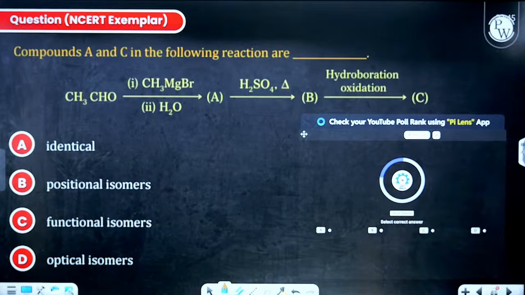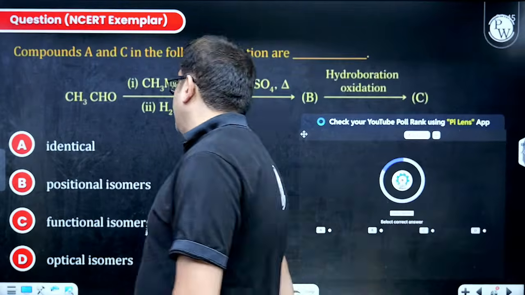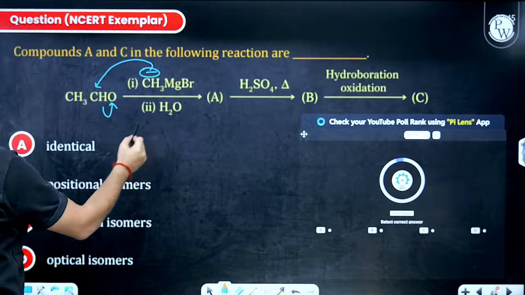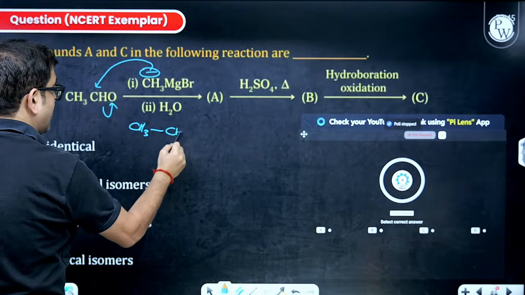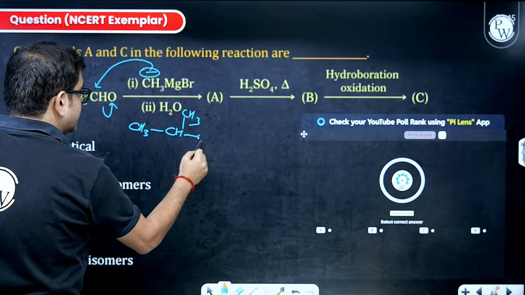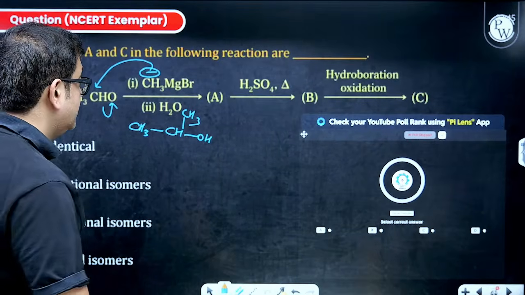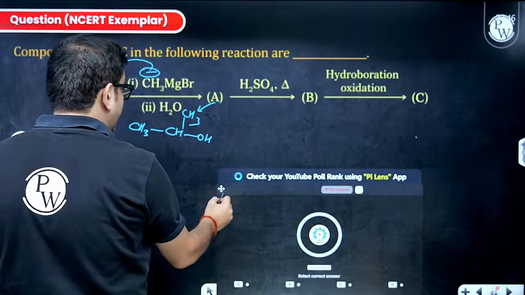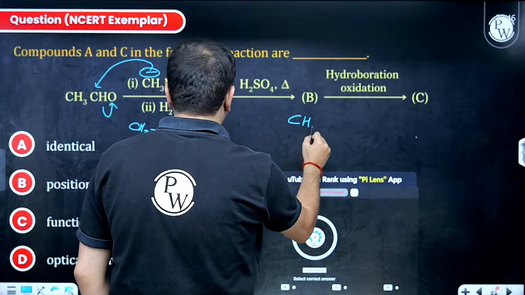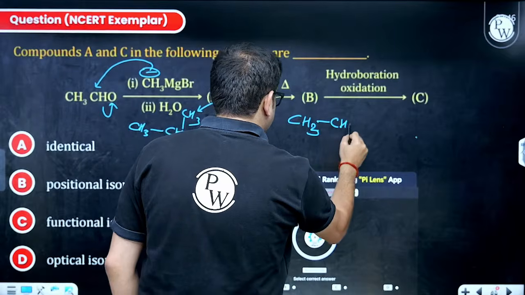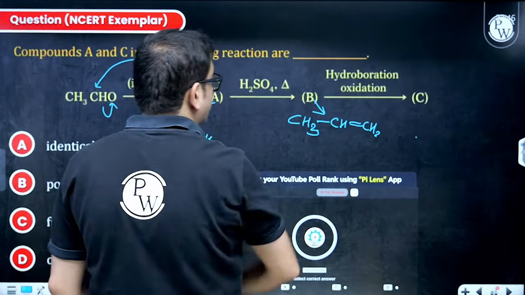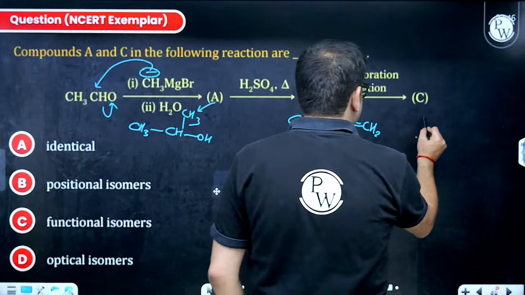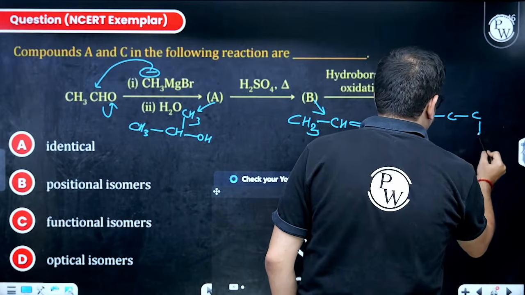Chalo, perfect. I hope you are getting it. Sir, CH3I will first do this, the double bond O will become O minus. Post hydrolysis, you are bound to attach this CH3 and this will become OH. That means, sir, it is an alcohol. Sir, dehydration of this alcohol, this is my A, will definitely bring an alkene. So CH3 single bond CH, double bond CH2. This is my B. Hydroboration oxidation, sir, is anti-Markovnikov addition of water. That means this will be a 3 carbon chain, but the first carbon will have OH.